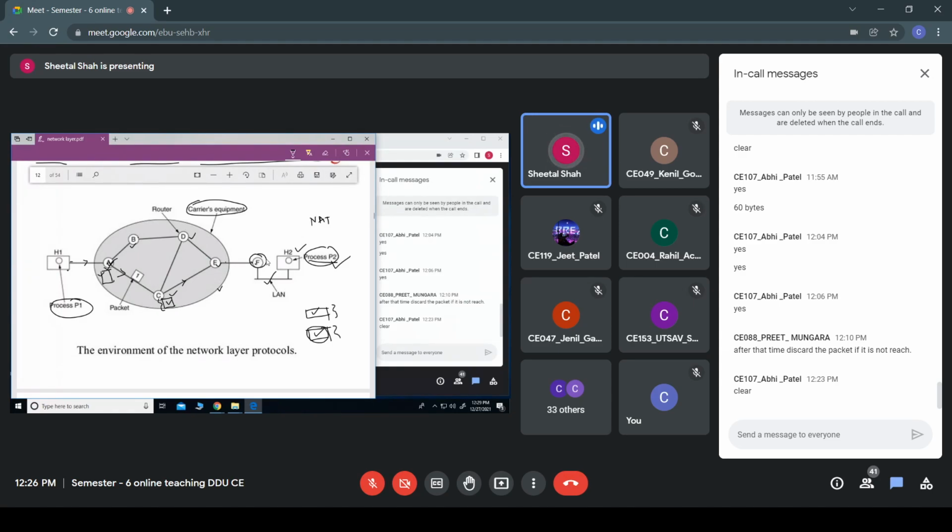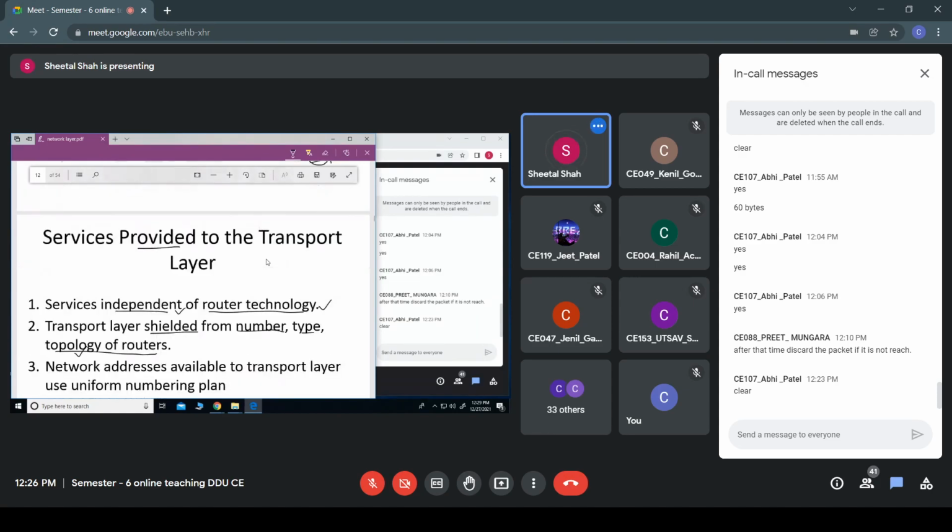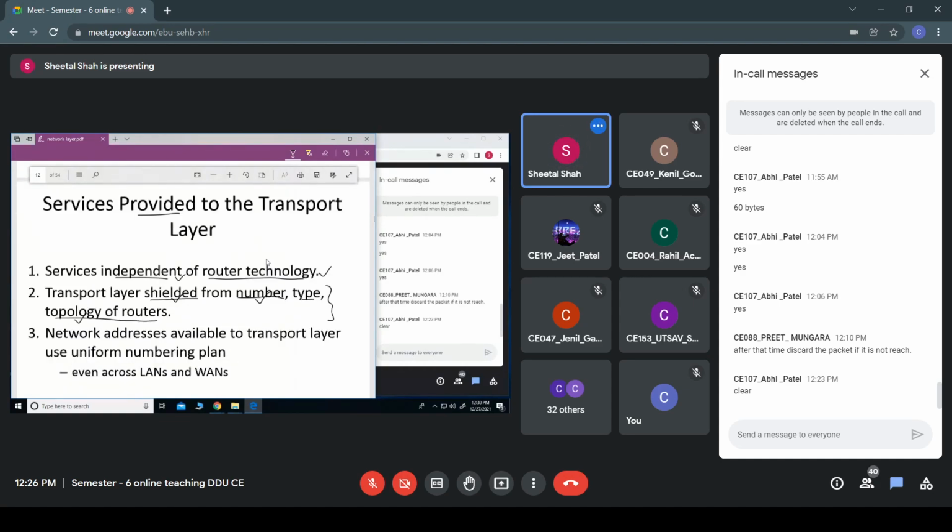It is not bothered about how many routers these packets have moved through, what type of router technology is used, or what the number of routers is. So the transport layer is shielded from all these things.